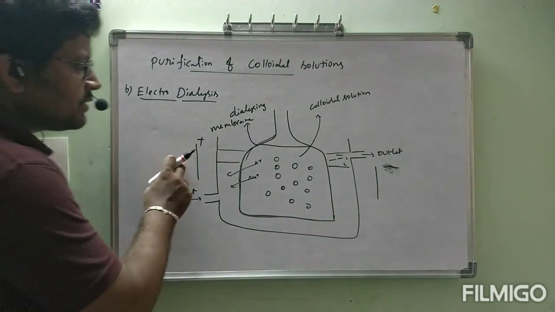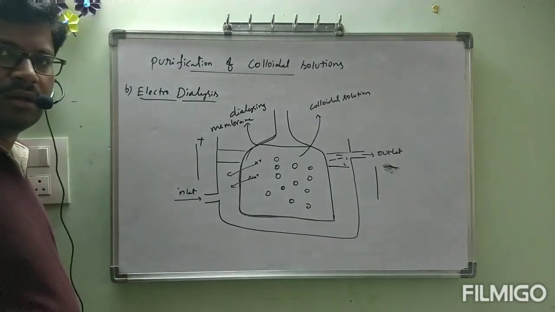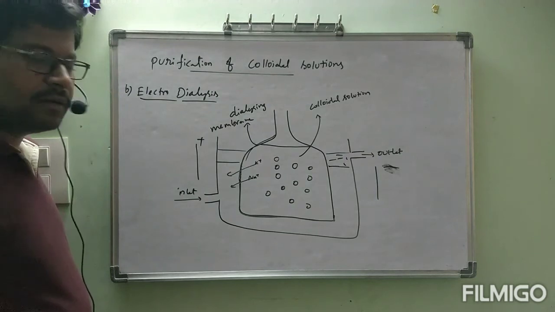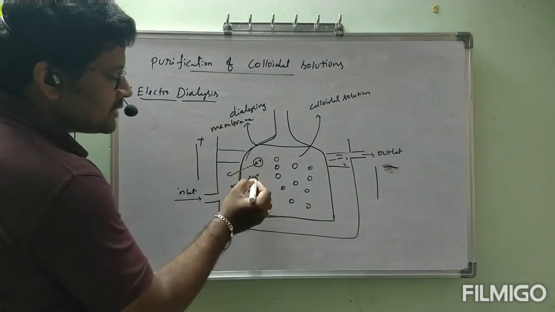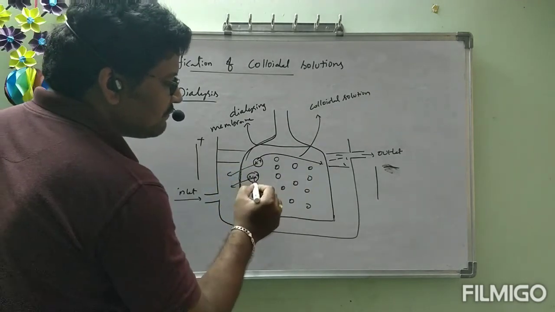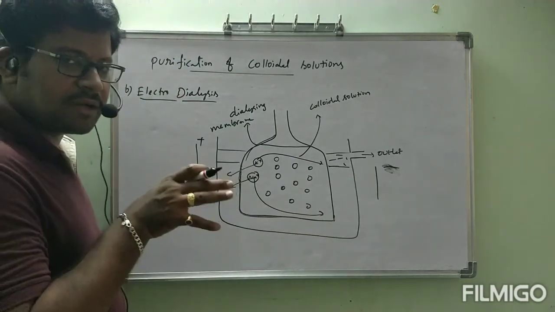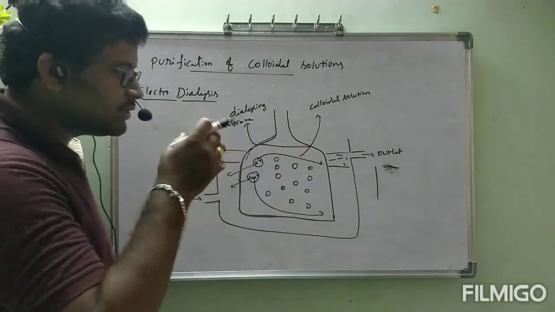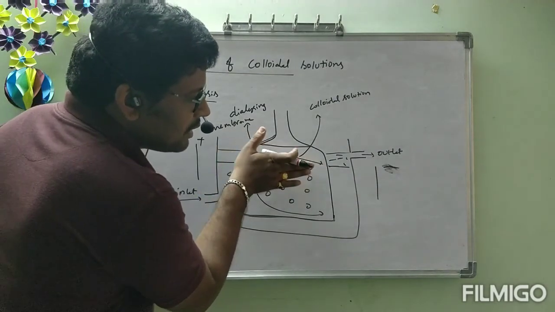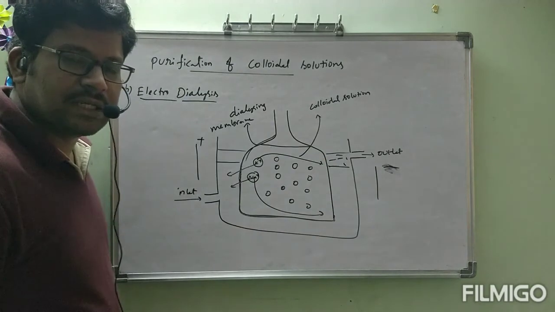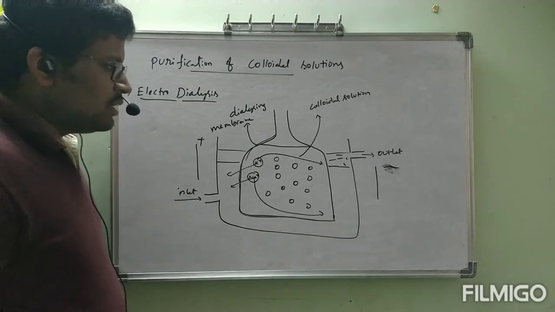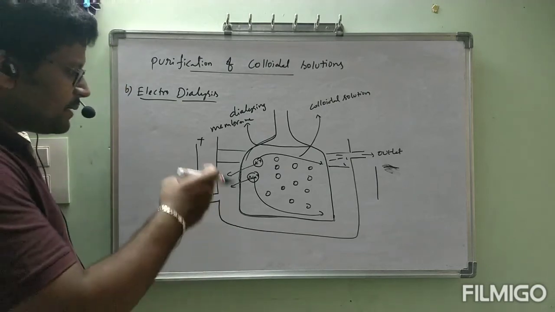Okay, in the presence of this electrical energy, what is going to happen? These electrolytes which contain some charged particles will be attracted towards the oppositely charged plate very fast. They will not move slowly, they will move fast towards one side. Accordingly, they will go through the walls of the membrane and come out easily and fast, and the process will be fast. Just to increase the speed of dialysis, we are applying electrical energy.